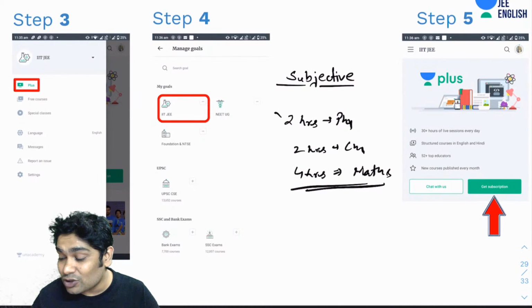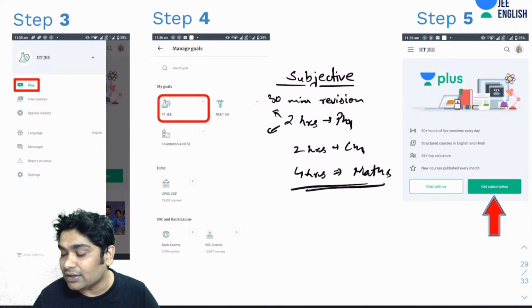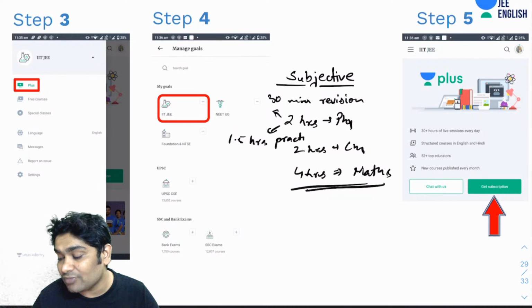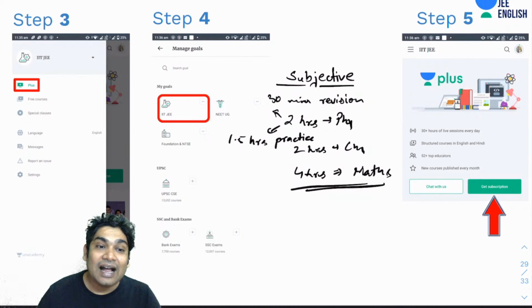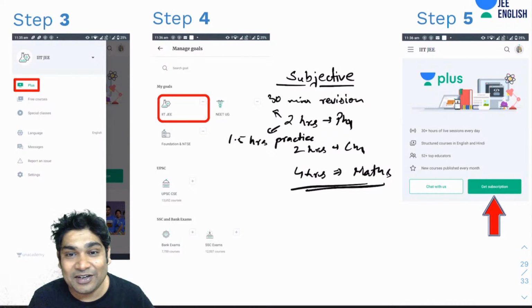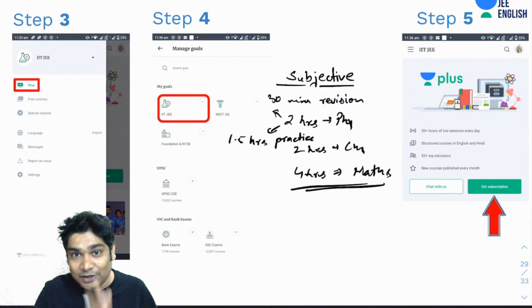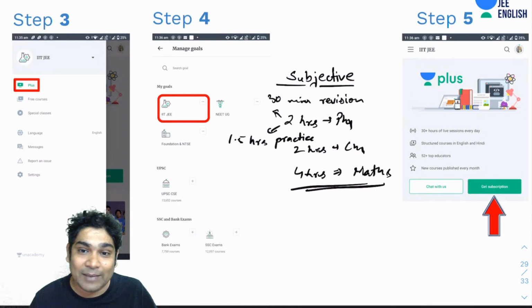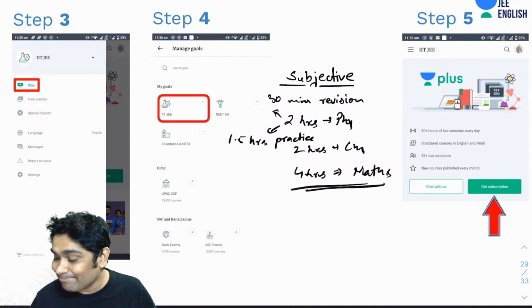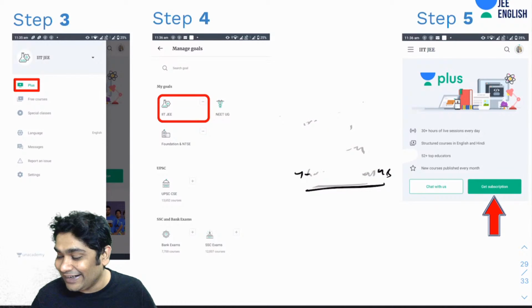Alright, and in this also half an hour for revision, 30-minute revision, and 1.5 hour practice. So that is what I used to do, and you can try that, and you can divide the timings in your different subjects according to wherever you find that you need to give more time. Alright. So that is the advice from my side.